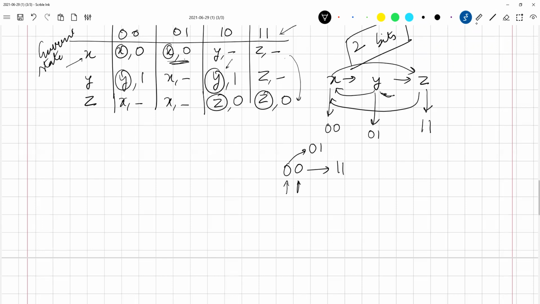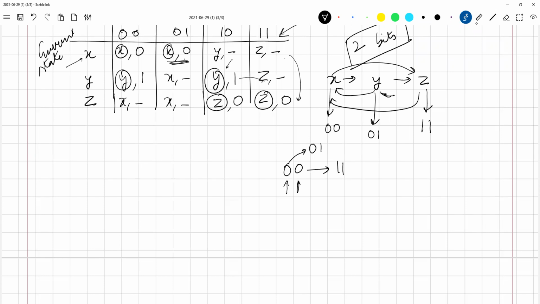My input is 1 1. So even if I reach Y, what happens when you apply 1 1 at Y? It will go to Z. So in this case, it's not a big issue, but there is a possibility that this might get stuck somewhere. In this case, it will not be an issue because please understand that our input is 1 1. So even if I reach Y somehow, it will take me to Z. So that is all right. It's not a big issue in this particular case, but there is a possibility that it might become a big issue in certain places.